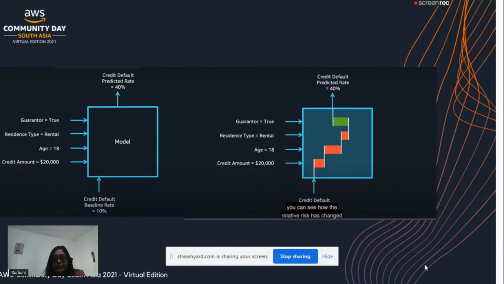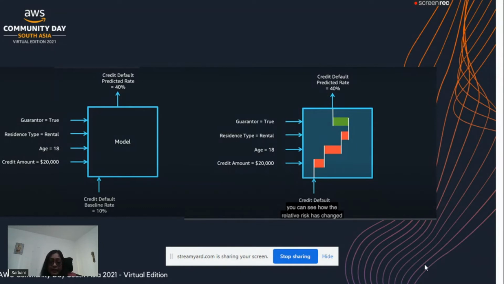Now, in the second picture, you can see the guarantor is highlighted as green, and the rest of the features are highlighted as amber or red. This tells us the guarantor has a positive impact on the prediction of whether the application will default or not.